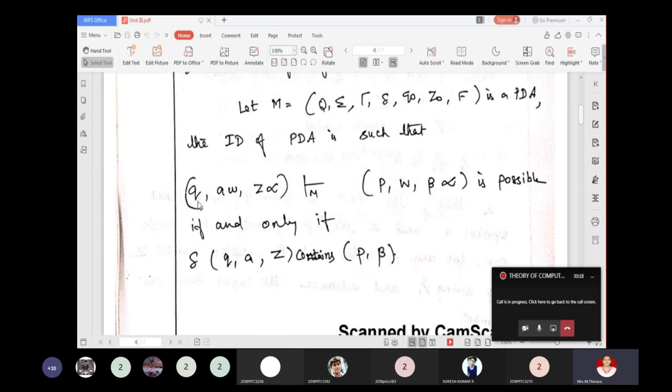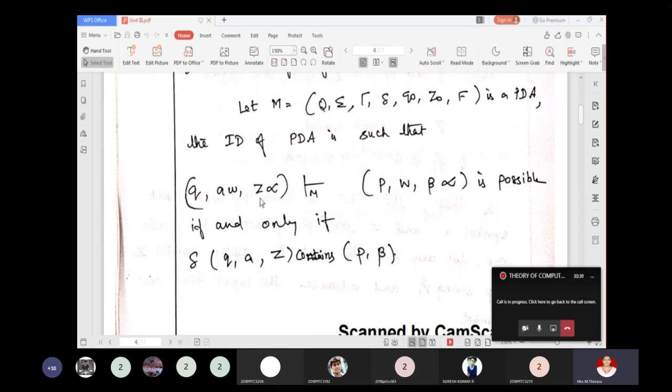That is, initially we have a configuration with the current state as q, the string on the tape as aW, and the string on the stack as Z alpha, where a is the current symbol pointed to by the tape head and Z is the top of the stack.